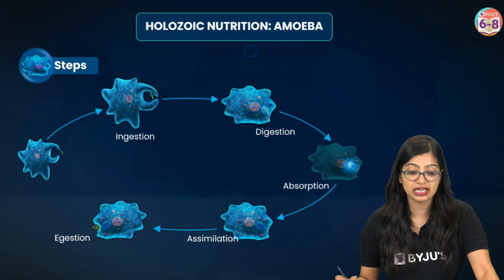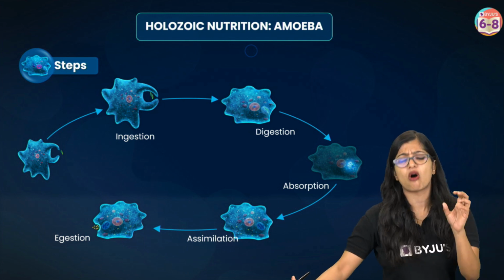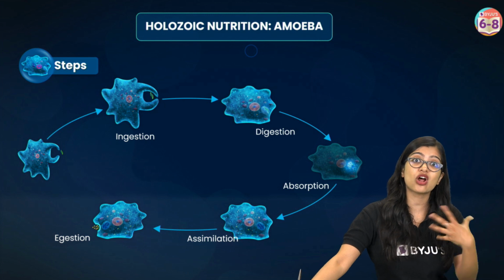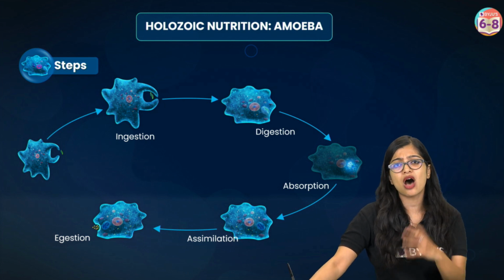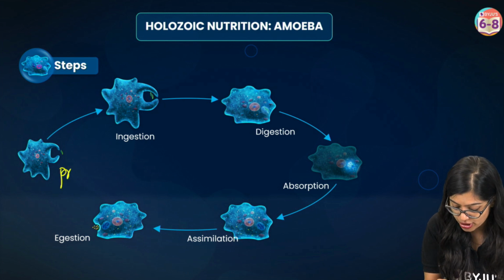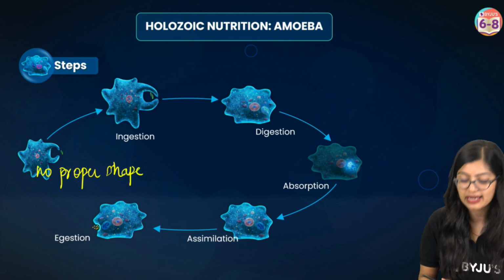And last but not the least, we are going to have a quick look at the third and last part of it, which is nutrition in amoeba. Now, amoeba is a single cell organism that does not have any organ in it, right? So how exactly is it doing it? Now, in the case of amoeba, it has no proper shape and it is unicellular.